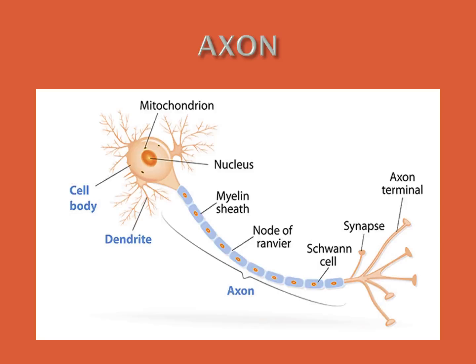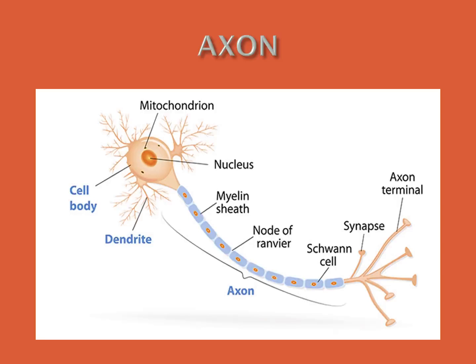That connecting place is called the synaptic junction. Have you understood?